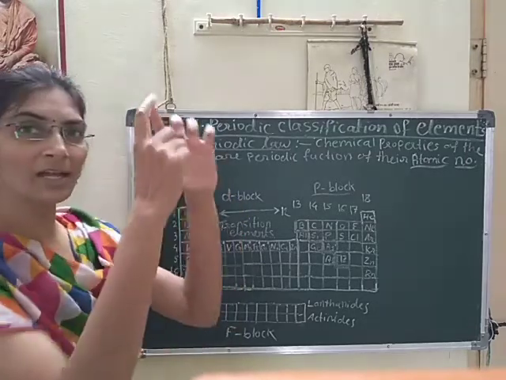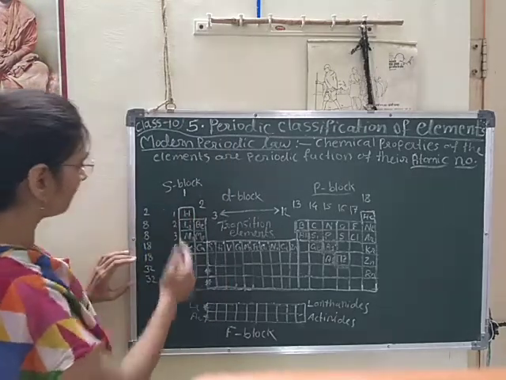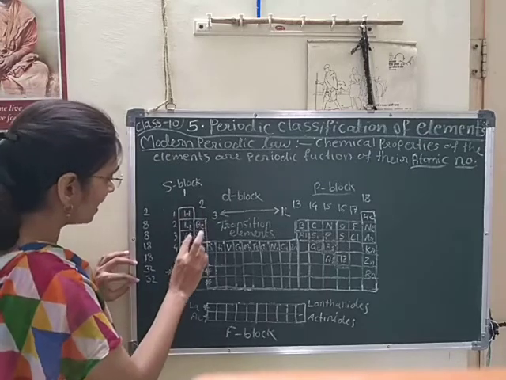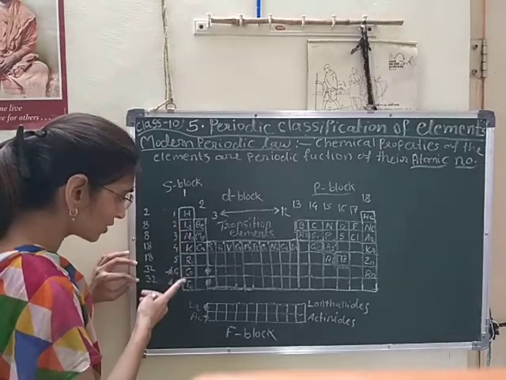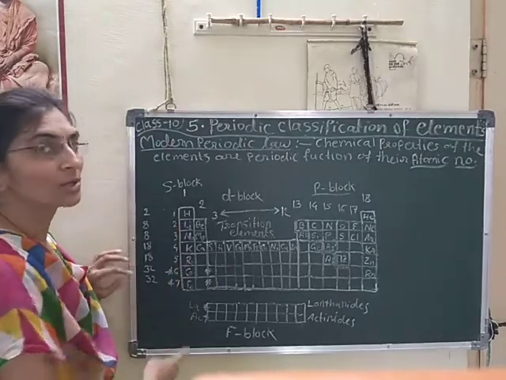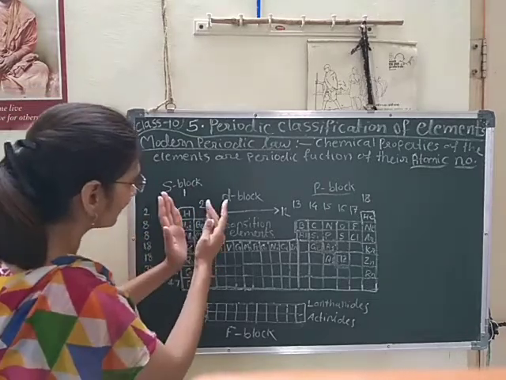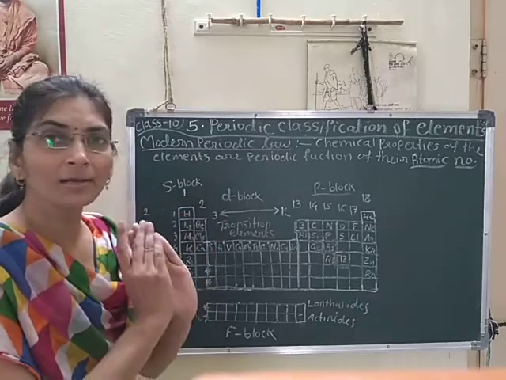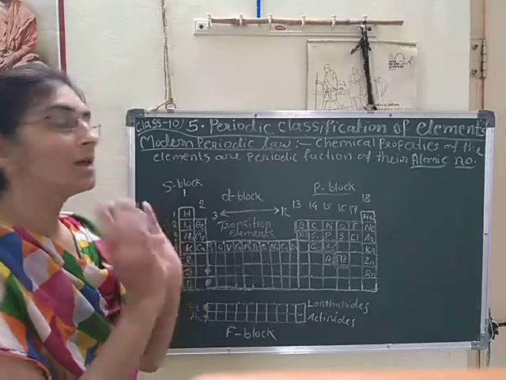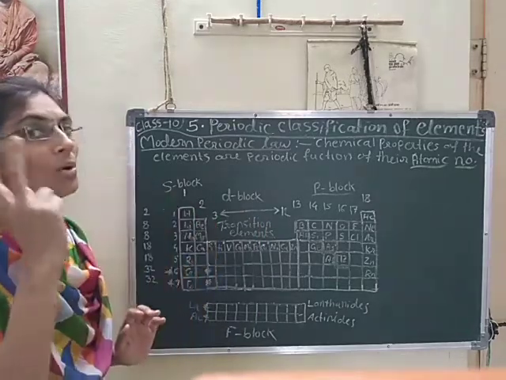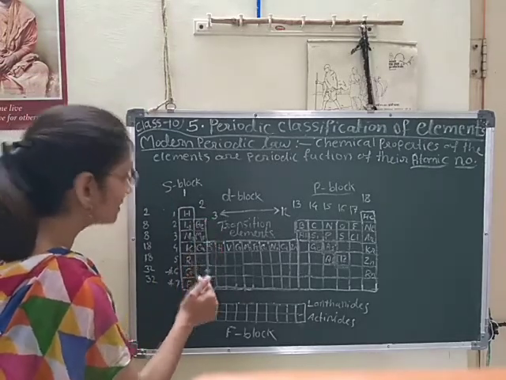If the definite number of electrons is the same, as we can take the example of the first group, each element has one valence electron, meaning only one electron is present in its outermost shell, so these are placed in one group. In the second group, two electrons are present in the valence shell, the outermost shell, so each element has two valence electrons, and these are placed in the second group.